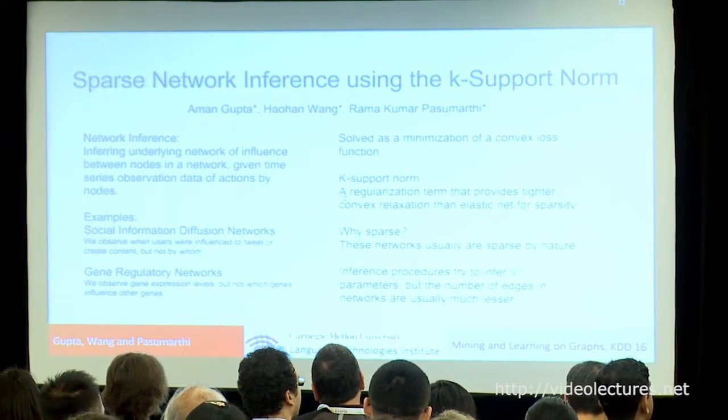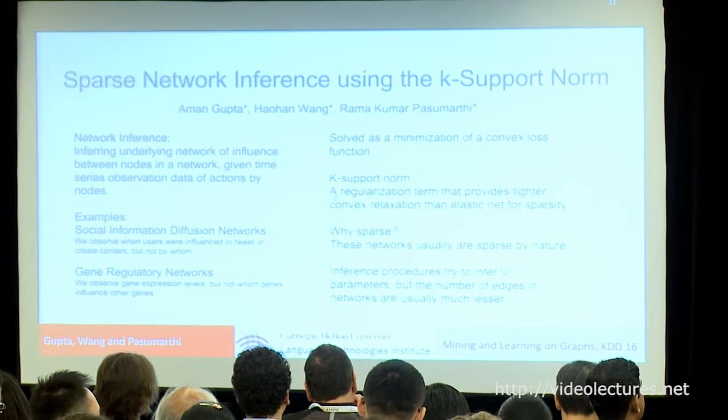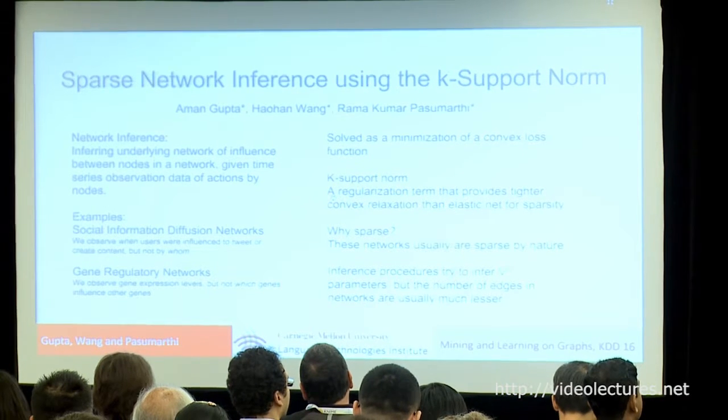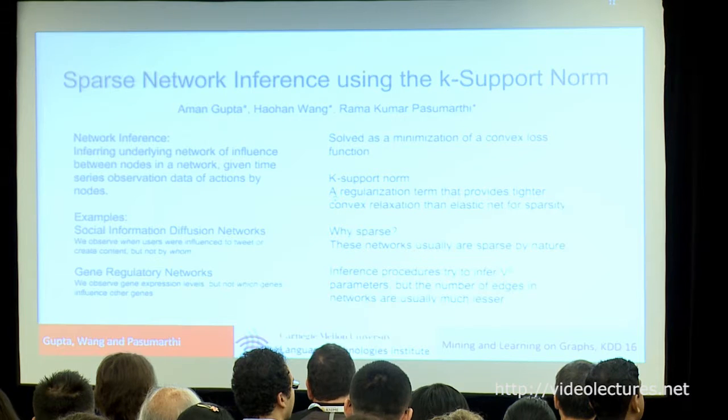Thanks. Good morning, everyone. My name is Aman, and this is joint work with my colleagues Hao Han and Ramakumar. Network inference is an important problem in a variety of domains, and it refers to the problem of inferring interaction between nodes given some data about the network. There are different domains where this can be useful. For example, social networks and gene regulatory networks where you want to infer how genes interact with each other. Now, both the networks I just talked about are sparse in nature, where you expect one node to interact with only a handful of nodes. So both these problems can be cast as convex optimization problems.